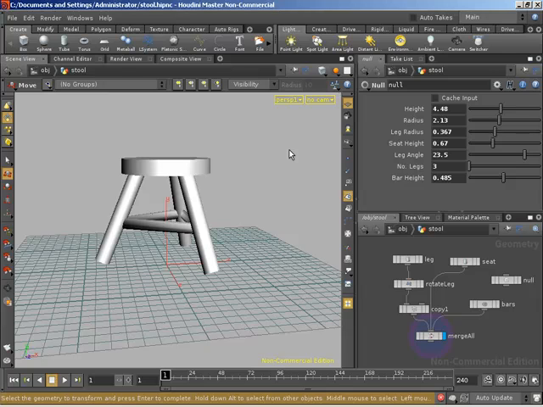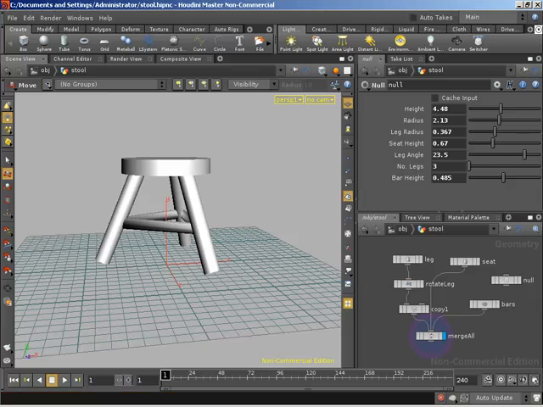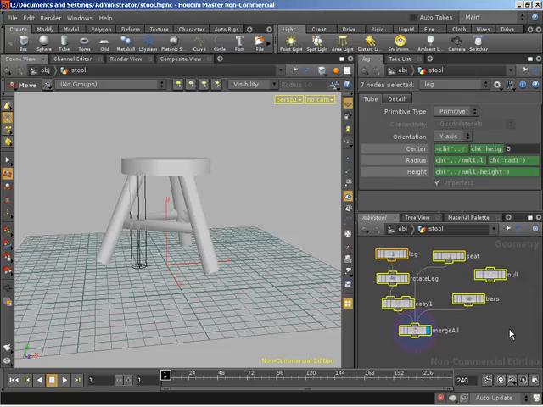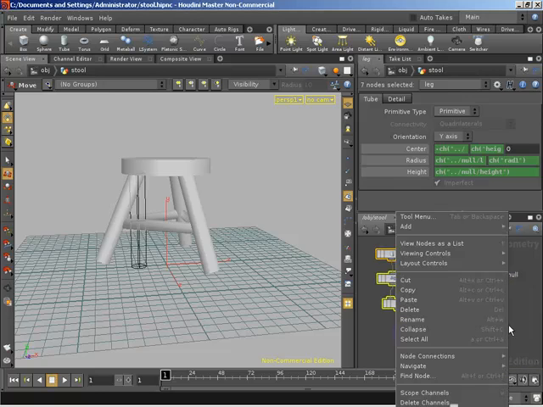Well, collapsing this guy into a digital asset is really simple. We're going to grab all of our nodes that create the stool, including our null. And with those nodes selected, we can right-click in empty space in our network editor, and we can come down to collapse. We can also use the shortcut Shift-C.